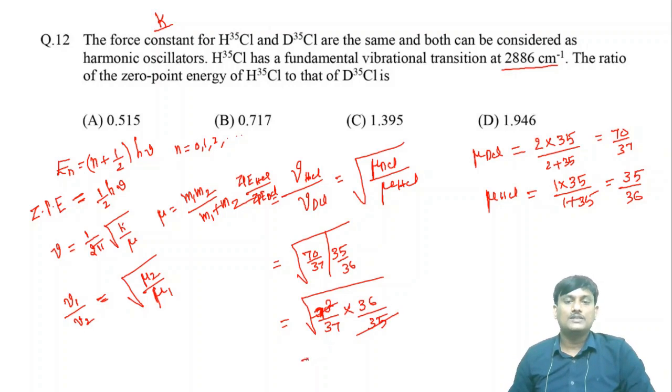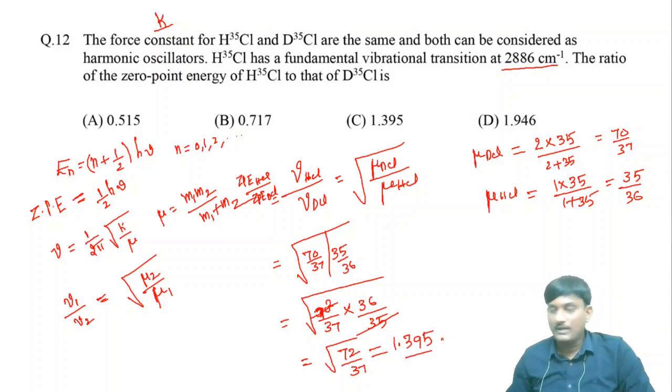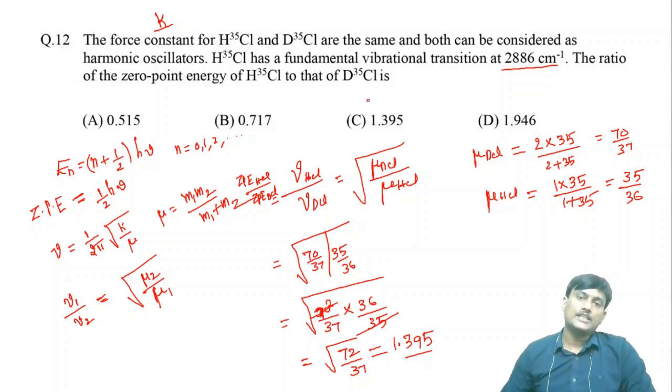So finally you will get root 72 by 37. If you take this root, you will get 1.395. Okay, this is the correct option. 1.395, C is the correct option.